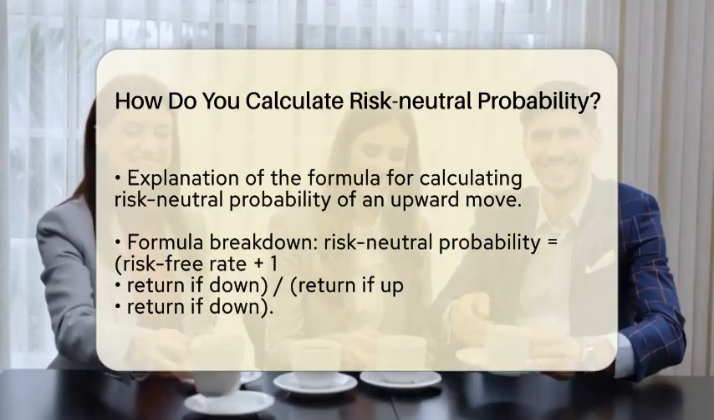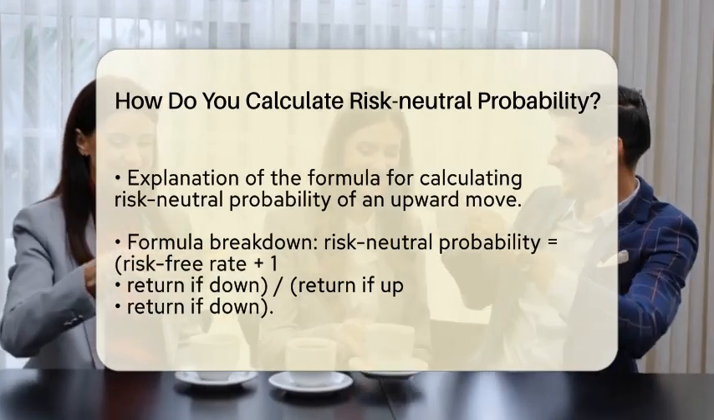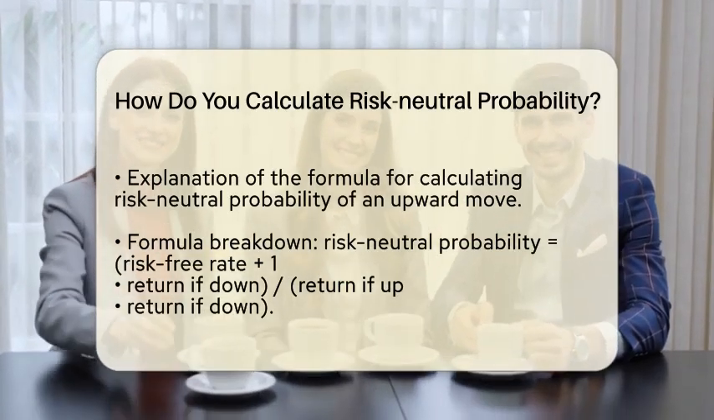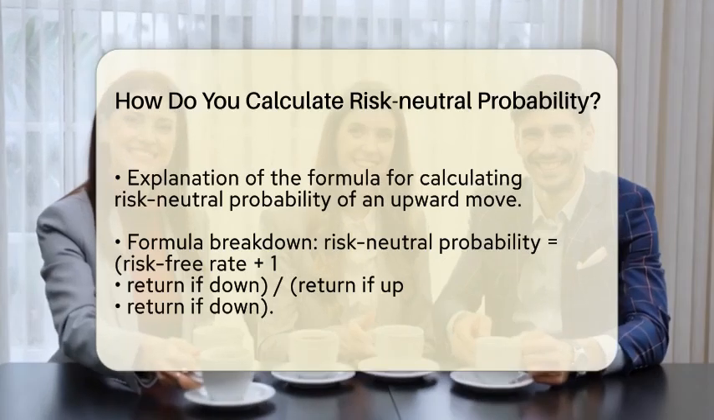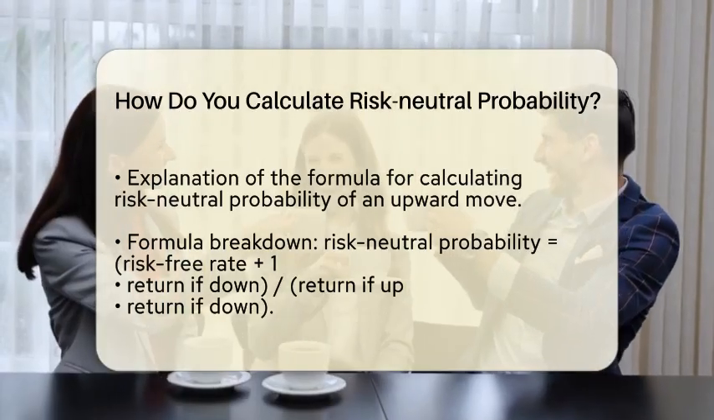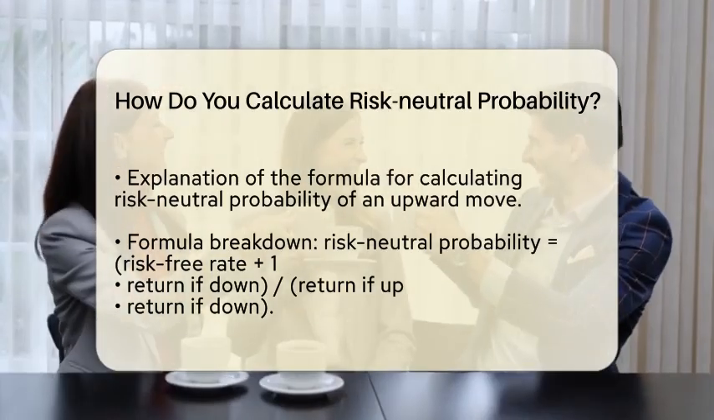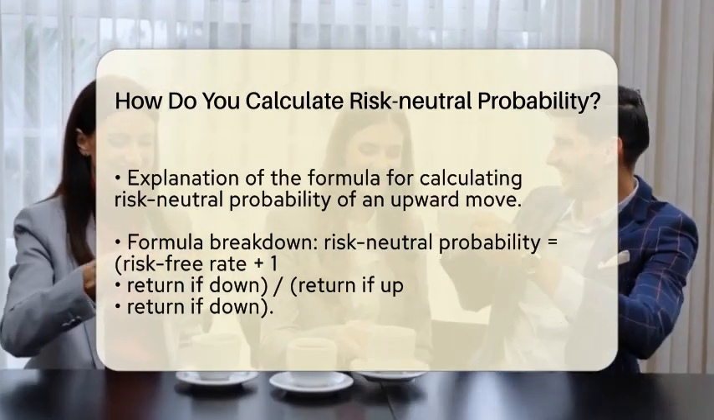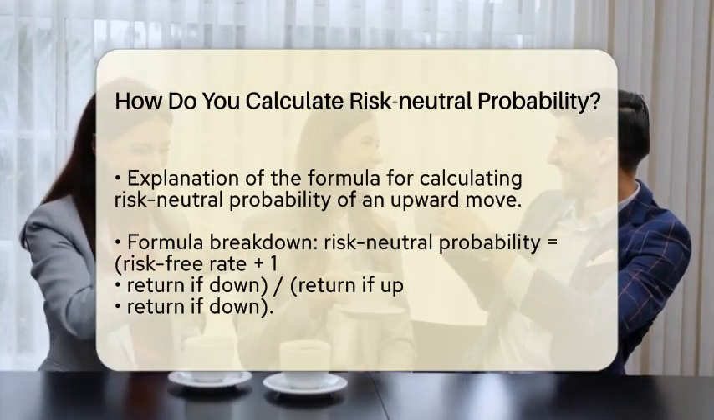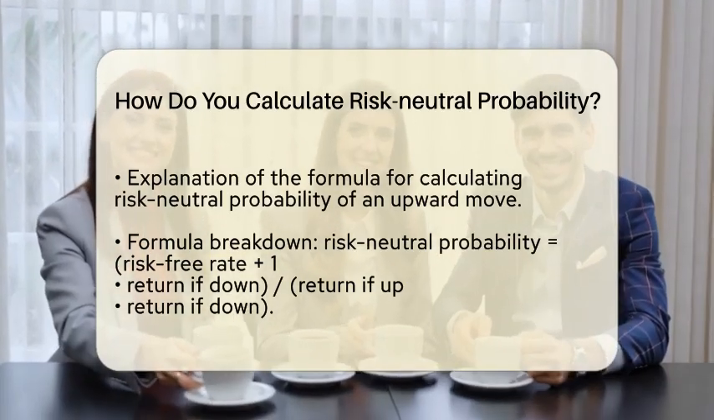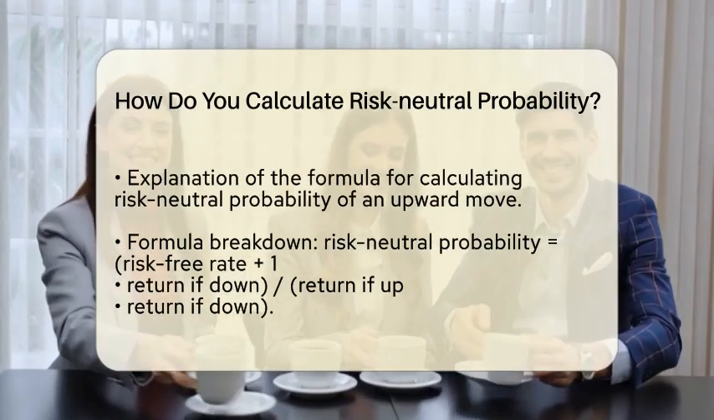Risk-neutral probability equals the risk-free rate plus 1, minus the return if the stock price goes down, divided by the return if the stock price goes up, minus the return if the stock price goes down. In this formula, the risk-neutral probability of an upward move is represented by the symbol pi. The risk-free rate is denoted by r. The return if the stock price goes up is r raised to the power of u, and the return if the stock price goes down is r raised to the power of d.